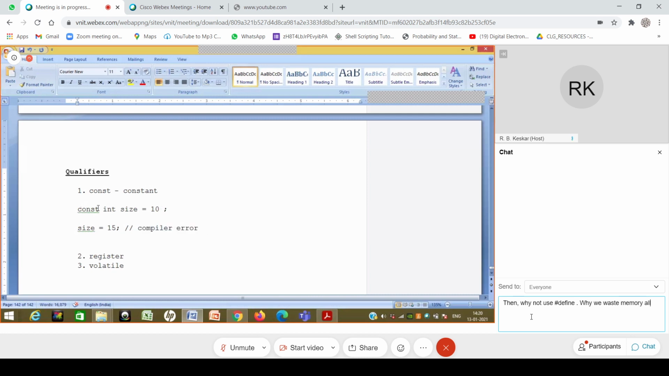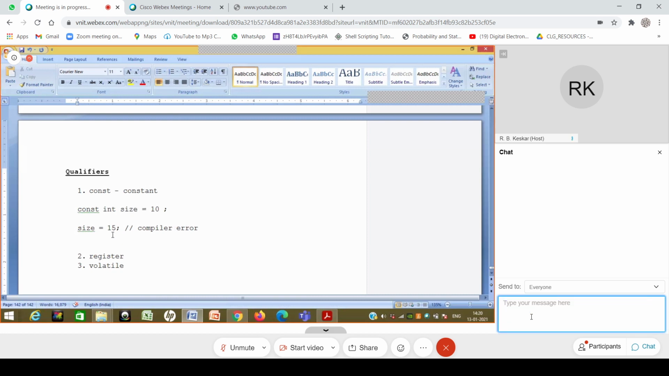Now you might say, so what is the use of it? I can use this size wherever I require a constant variable or constant value. But the immediate doubt is, how is it different from hash define? We discussed that in hash define there is no type check, whereas in this constant int size, whenever I assign this size or allow it to be part of any expression, type check will be done and the error will be raised at that point, which is not the case with hash define.